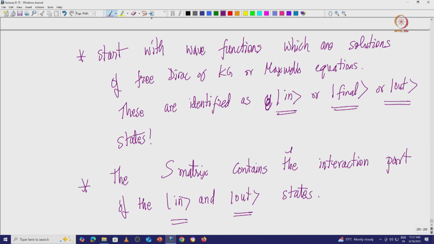For the present we will just say that the S matrix theory works, and it tells you that the interaction part is the one which acts at one specific space time point.